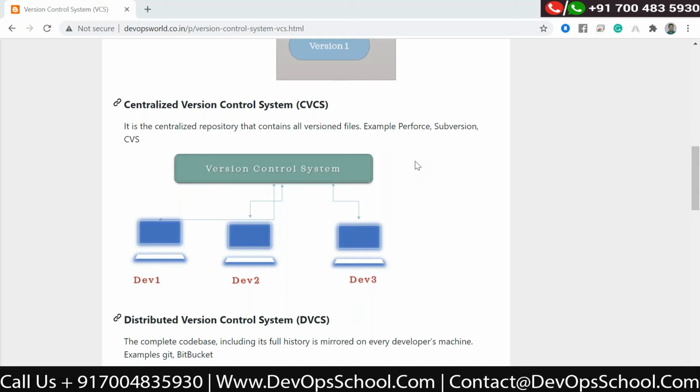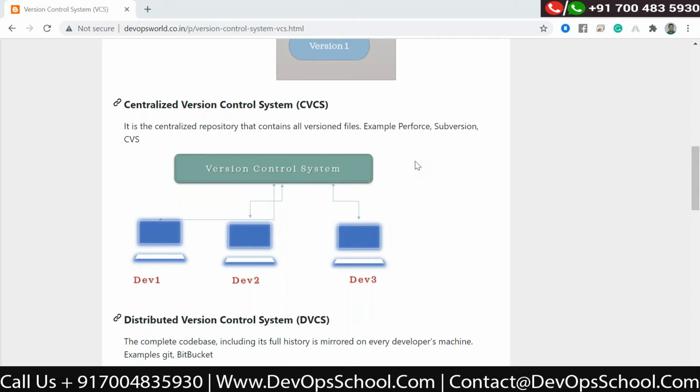For example, you are running a project that is newly created by you. So you create your project files and push those files to the centralized server.